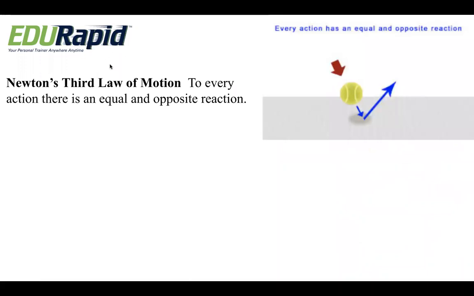Okay, we understood the second law, right? So the second law states, in short, that force is equal to mass into acceleration, which is Newton's second law of motion. Thirdly, we have Newton's third law of motion, very important. Newton's third law of motion states that to every action there is an equal and opposite reaction. Very simple. For every action we have an equal and opposite reaction.